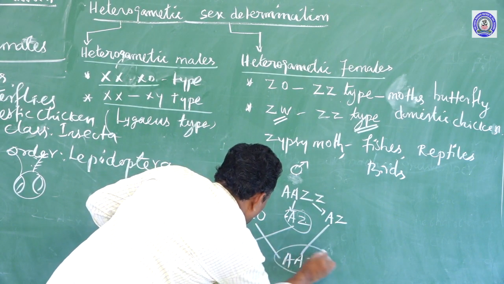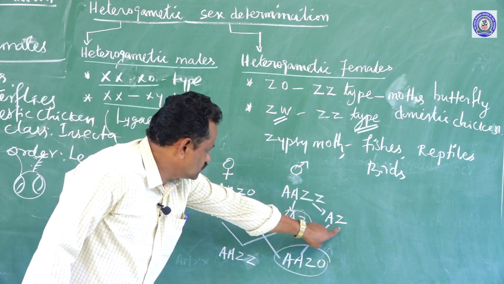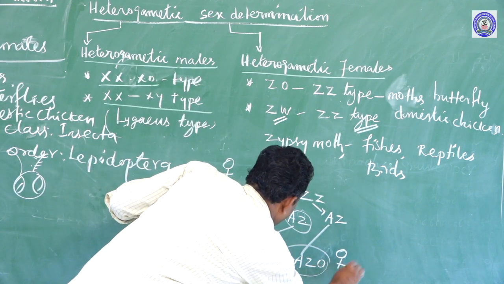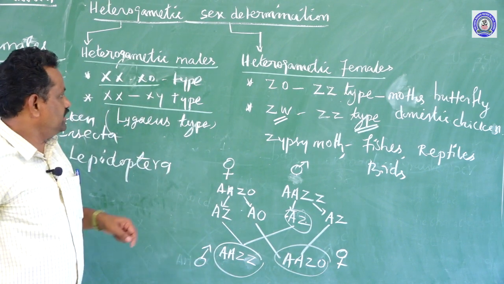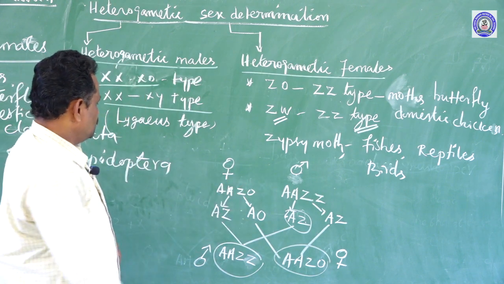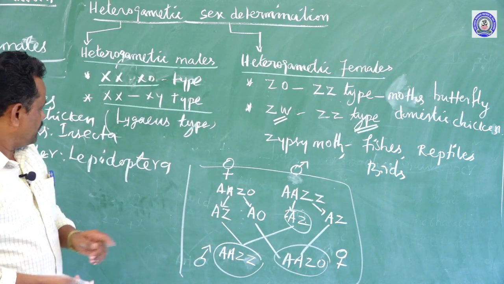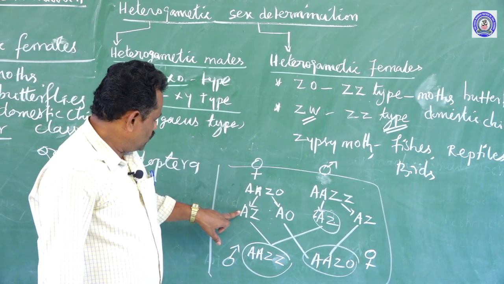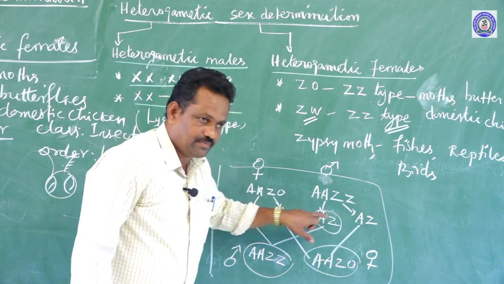So the O chromosome bearing female gamete is fertilized by the Z chromosome male gamete, which develops into a female in the case of the domestic chicken, moth, as well as butterfly. So this kind of sex determination is seen, right. So here the female organism produces two different types of gametes. The male organism produces similar type of gametes.